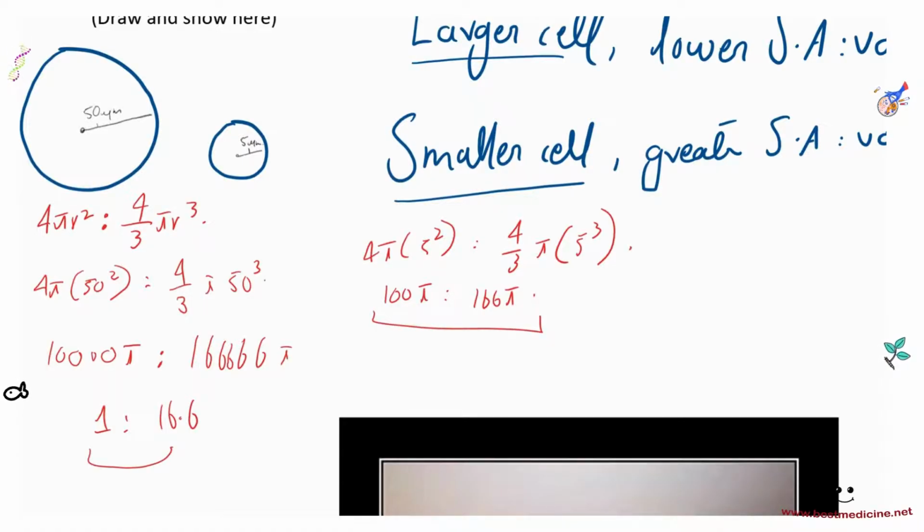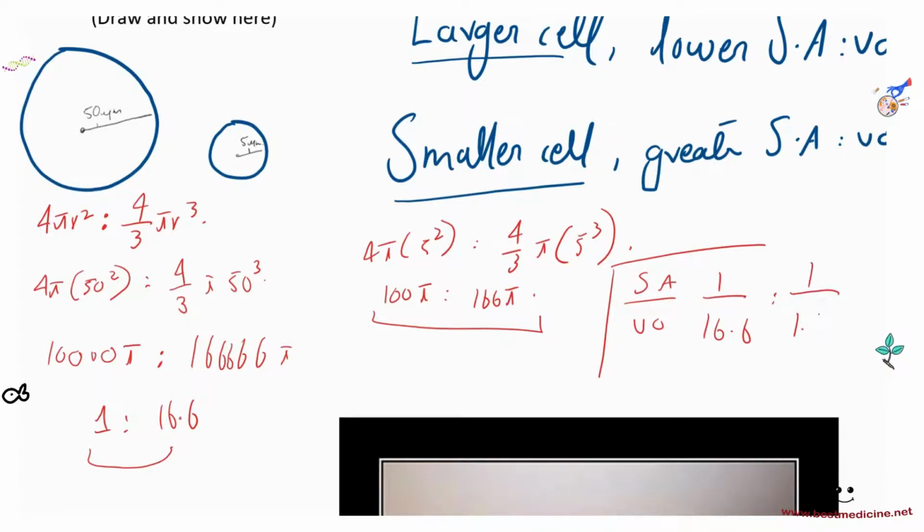Let's have a look. The surface area over volume for the one on the left is 1 divided by 16.6. As compared to this one on the right, which is 1 divided by 1.66, right? Which is 10 times greater than the one on the left. Or let me just divide this by 10 instead and have a more comparable result.